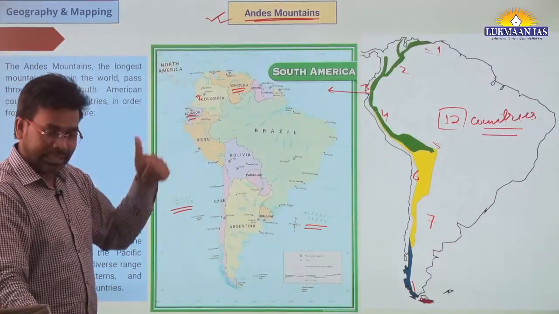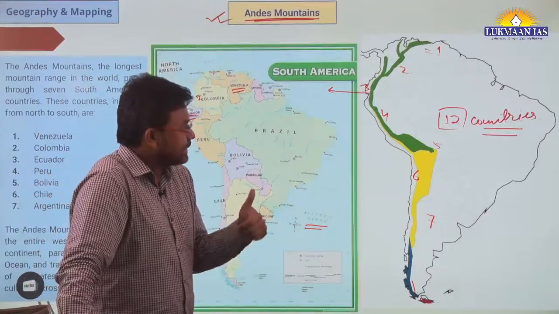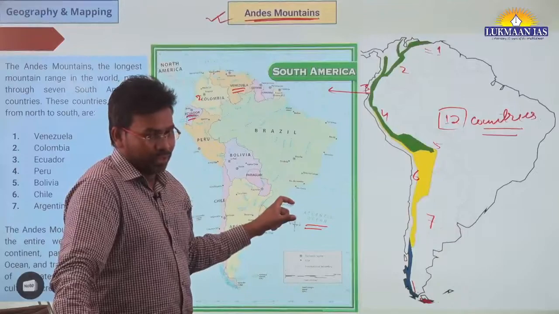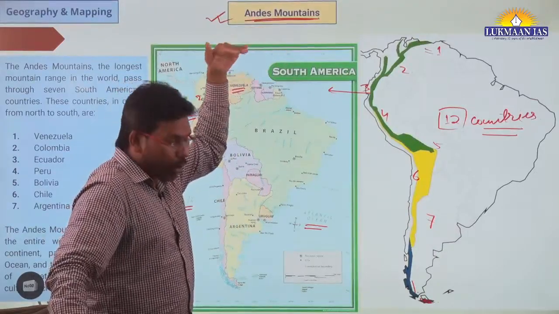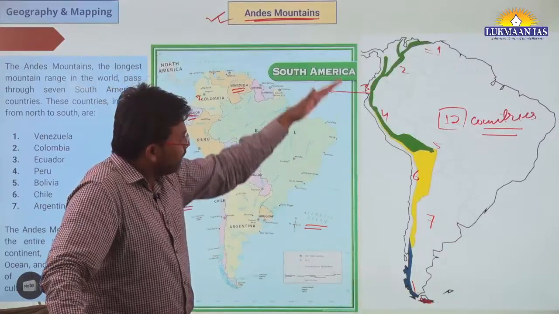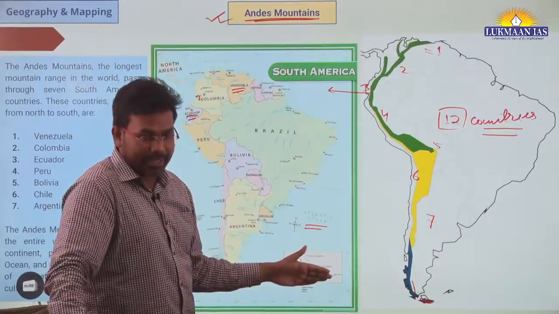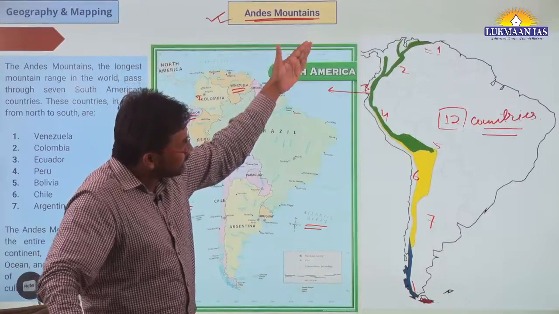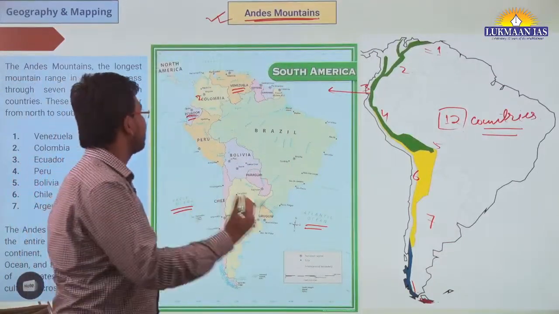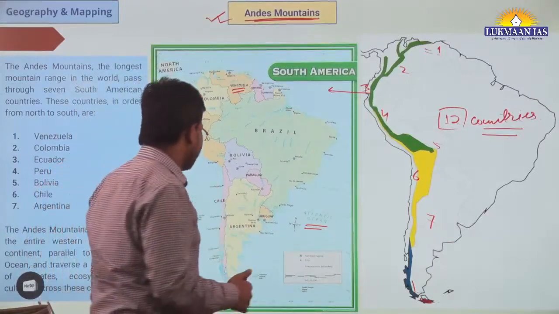It is important for us to remember that this is the largest chain of mountains, the largest mountain range in the world. It ranges from the north portion of South America till the southern portion of South America, throughout the South American continent. It passes through 7 countries, right? Andes mountains. So this is important. I just wanted to cover these mountain ranges.